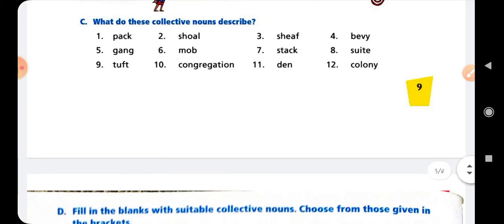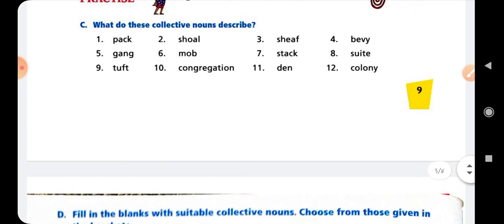Okay. Ten is congregation. Congregation, and what word will be added with it? Then it will be churchgoers, and the spelling of churchgoers is C-H-U-R-C-H-G-O-E-R-S. Okay.